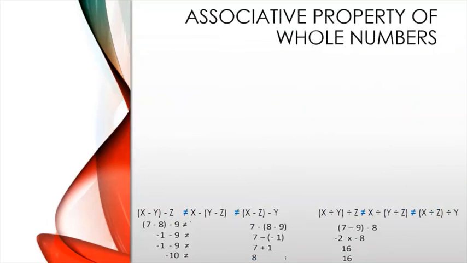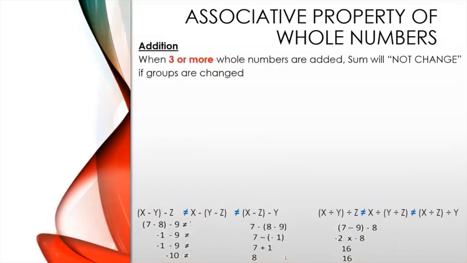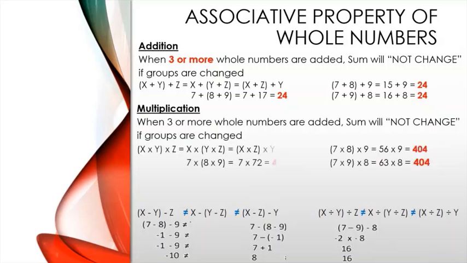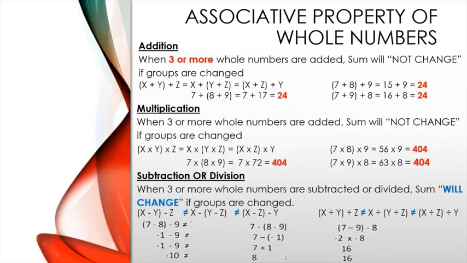Now we will learn about the associative property of whole numbers. In addition, when three or more whole numbers are added, the sum will not change even if the groups are changed. For example, x plus y plus z is equal to x plus z plus y. So we can replace it by 7 plus 8 plus 9 is equal to 15 plus 9, which is equal to 24. And then 7 plus 9 plus 8 is equal to 16 plus 8, which is also equal to 24. And 7 plus 8 plus 9 is equal to 7 plus 17, which is also equal to 24.